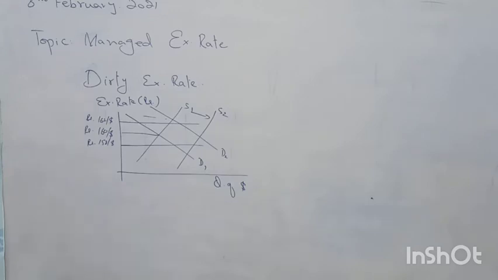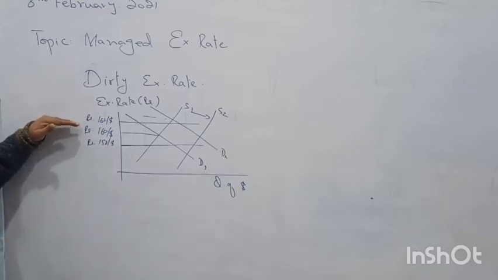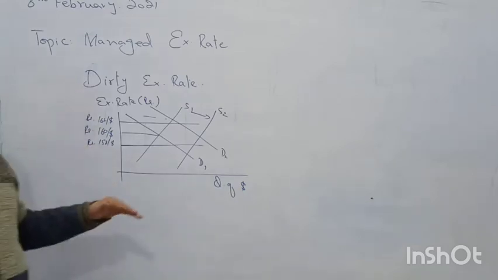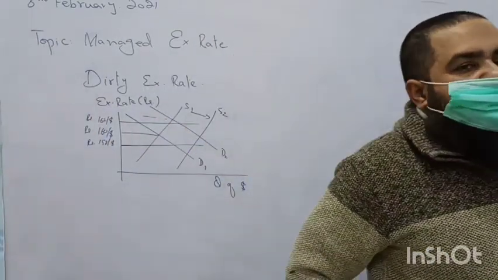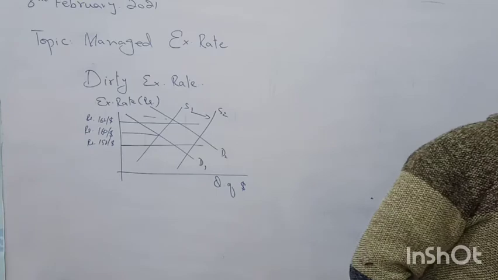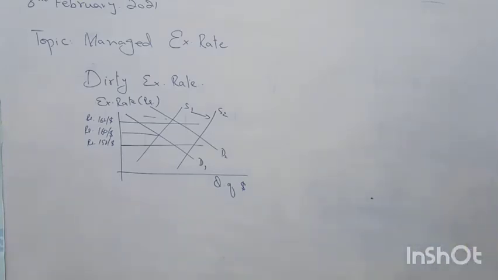Why is it managing? What is the reason behind it? If our exchange rate goes above 162, it means central bank will be depleting its foreign currency reserves in order to pay back the other countries from where we are importing so many goods and services.